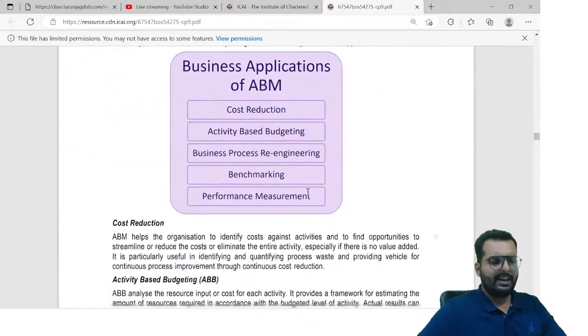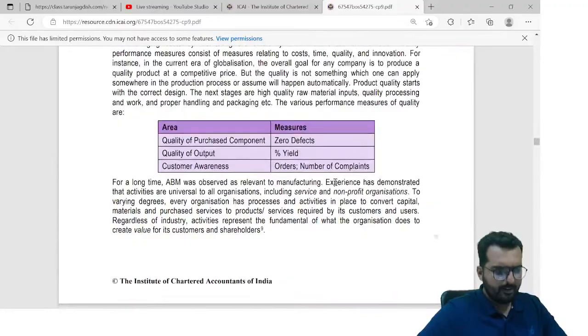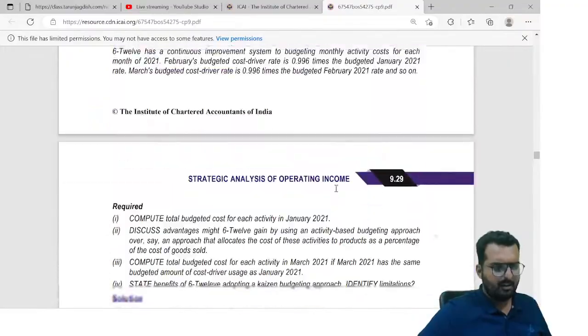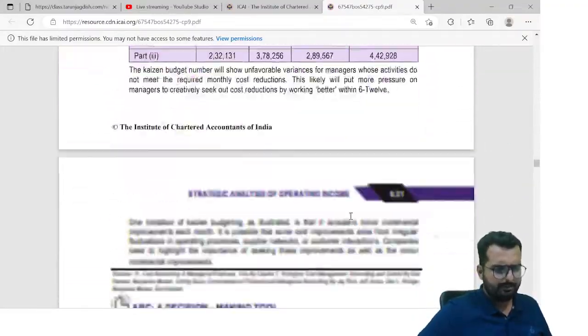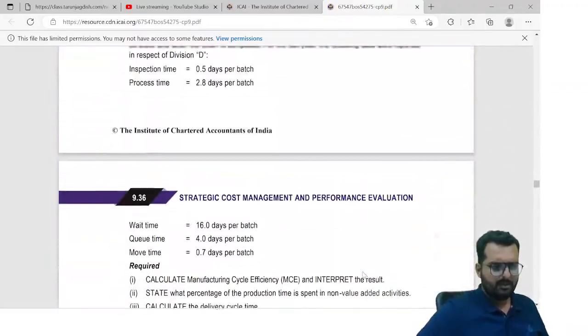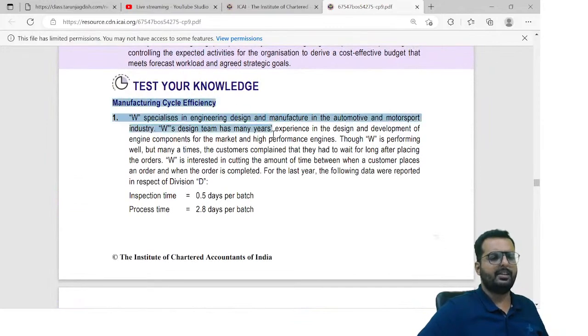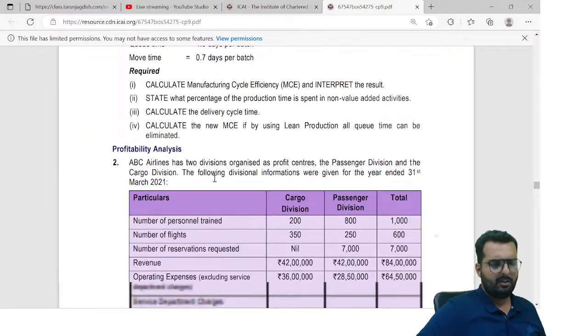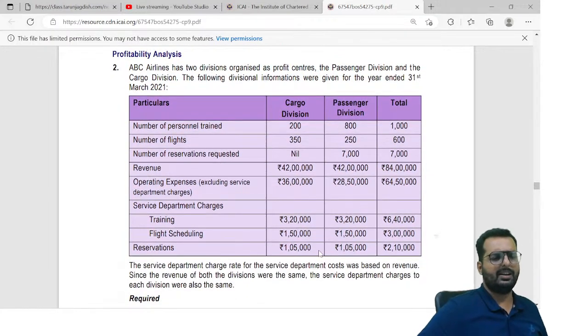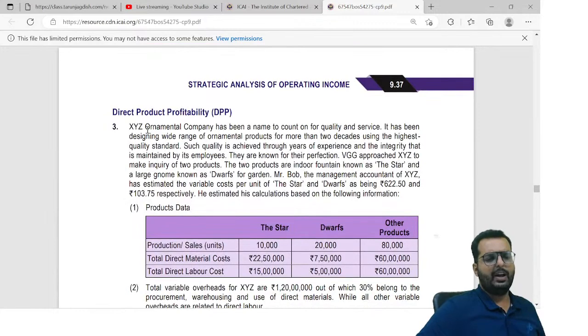All right, friends. Now I'll tell you what's the next important question to do. Let's come down. 15.5 is not important. Yes, friends, this question, manufacturing cycle efficiency, is a very, very good and important question. Mark it as important. All right. 2 is a very easy problem. One time doable. Do it one time. This is a very good question, friends. Question number 3, must do. DOF and star. This is the best question on DPP.